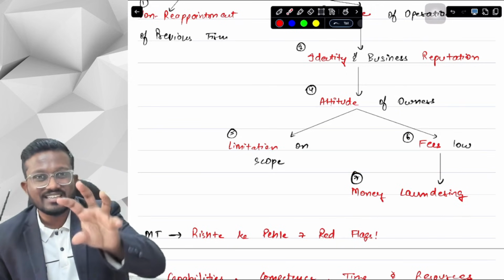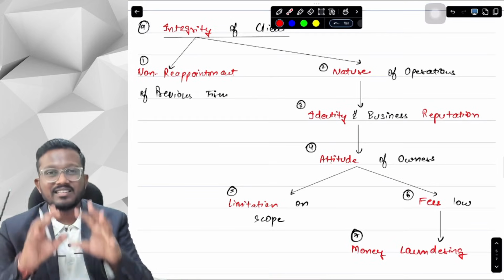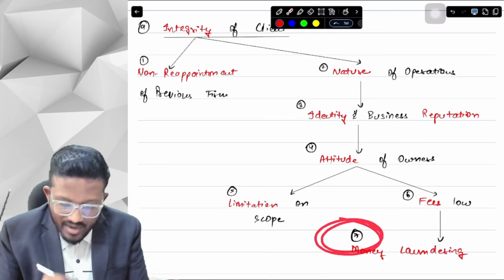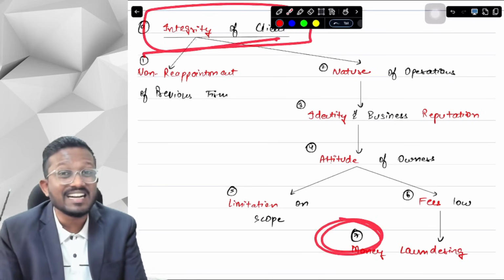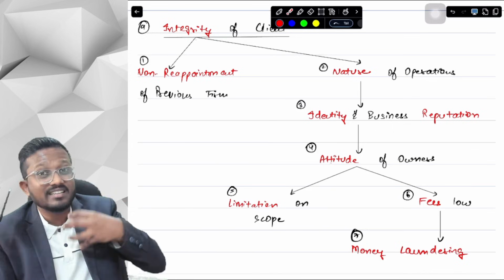That is just for context or understanding the flow, a memory technique for keywords, but obviously the context of the keywords can be seen from the concept book. So these are seven points that we have to check while checking the integrity of the client. First of all, why it is not reappointing the previous firm, why it is appointing us.